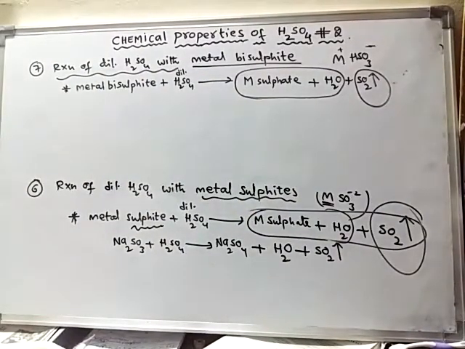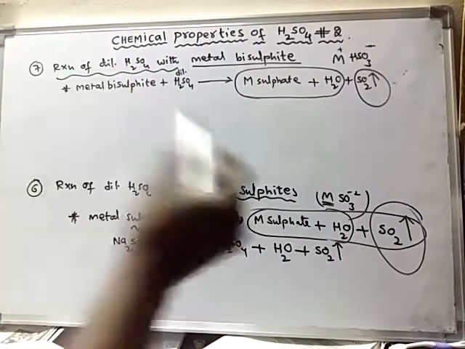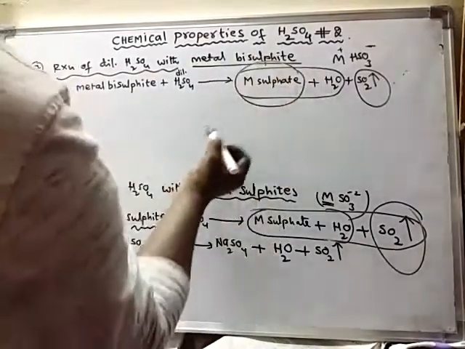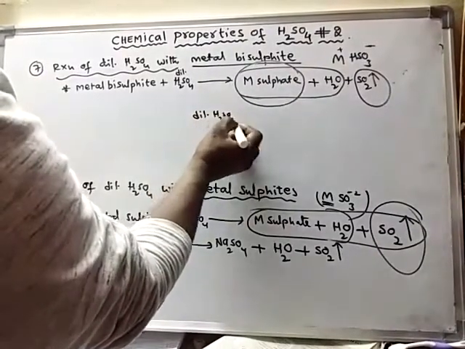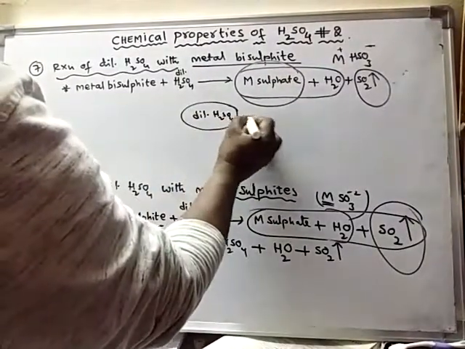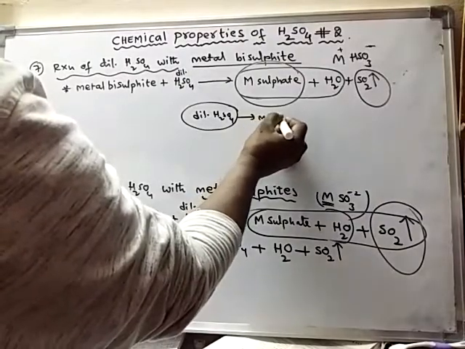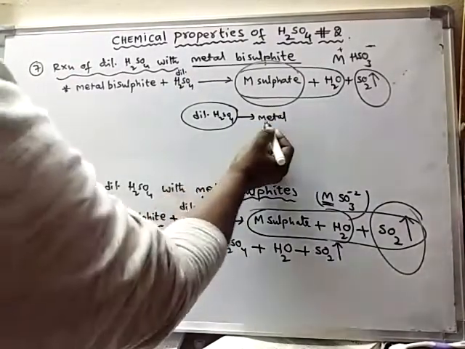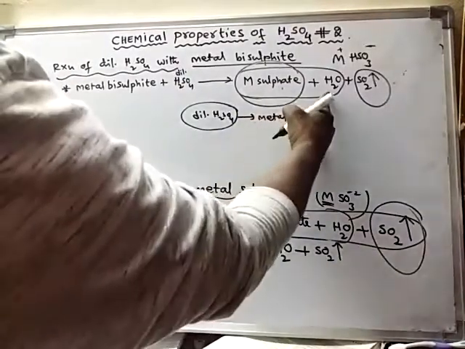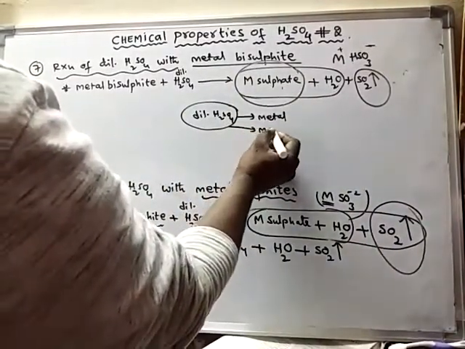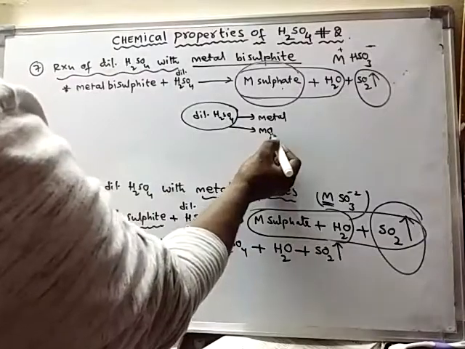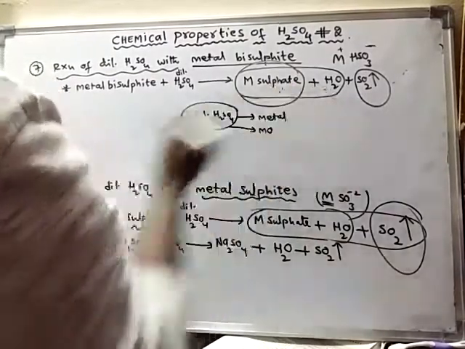When dilute sulfuric acid reacts with the metals, active metals, this is formed, and hydrogen is formed. When dilute sulfuric acid reacts with metal oxides, these two products are formed.